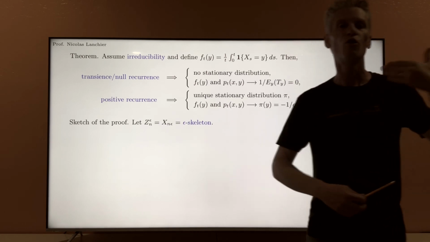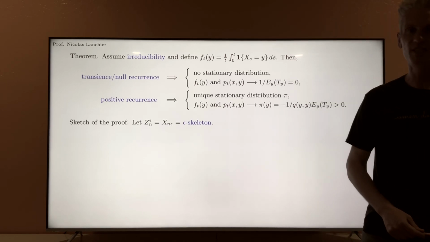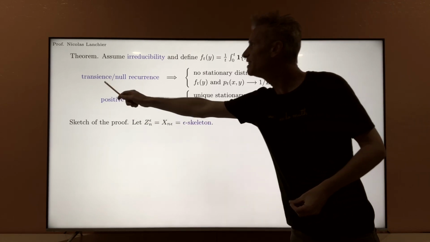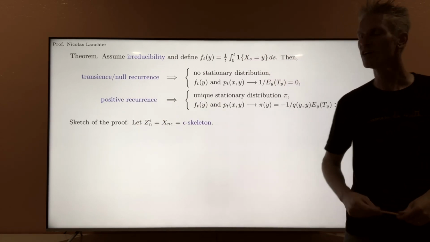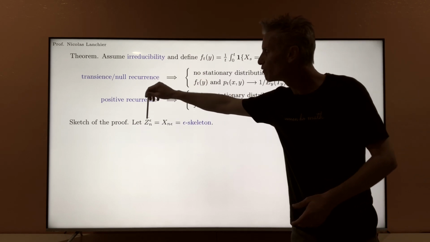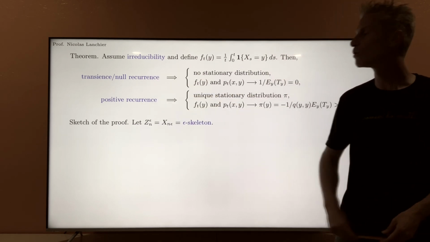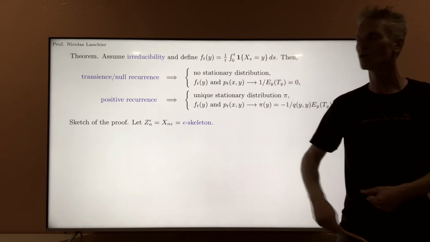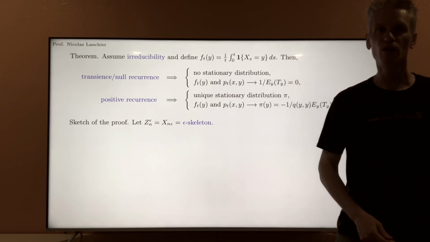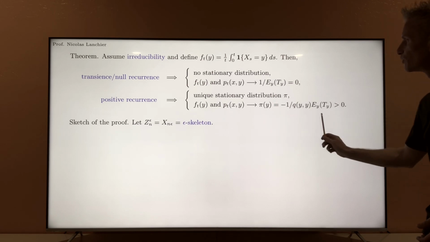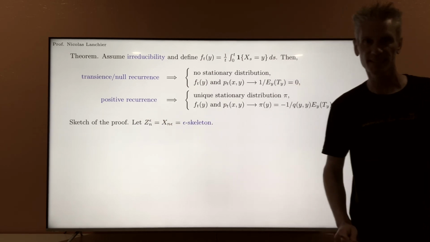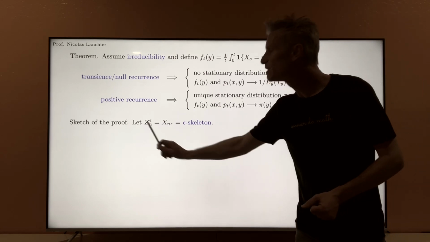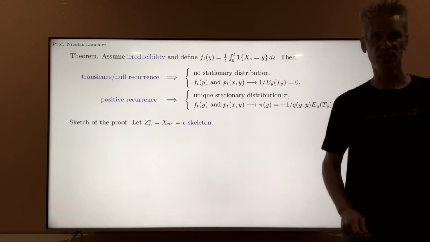And so the idea of the proof is just to say that if the continuous time Markov chain is transient, null recurrent, positive recurrent, then the same is true for this process. Also, the fact that if the process is irreducible, then this one also is irreducible. And also, to be able to have in particular this conclusion in the positive recurrent case, what we need also is to prove that this process is always aperiodic.